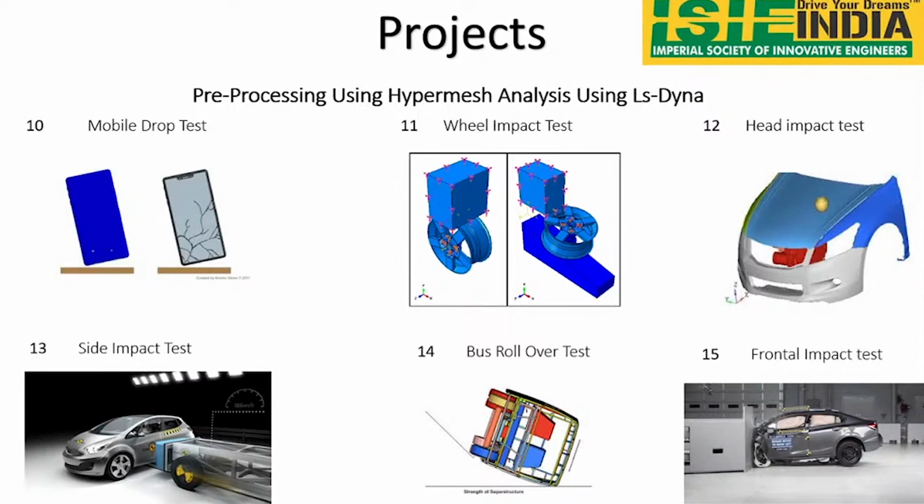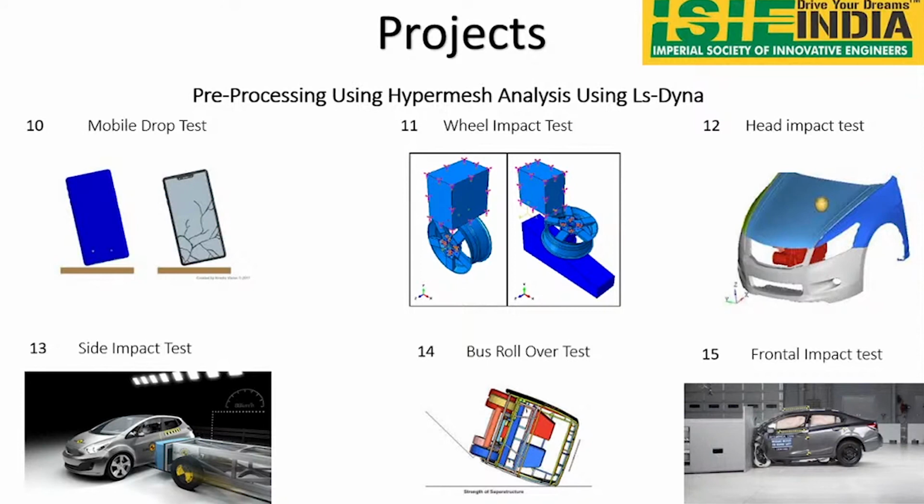So these are the projects which we are going to do in crashworthiness using LS-DYNA. So drop test. As I said previously, we have the drop test for the motors and batteries, even for the engine also. So here I am going to teach you a small drop test of a mobile phone. So mobile drop test is very easy and very important. If you see, we have so many mobiles, right? So we will be doing the drop test even for mobile phones also.